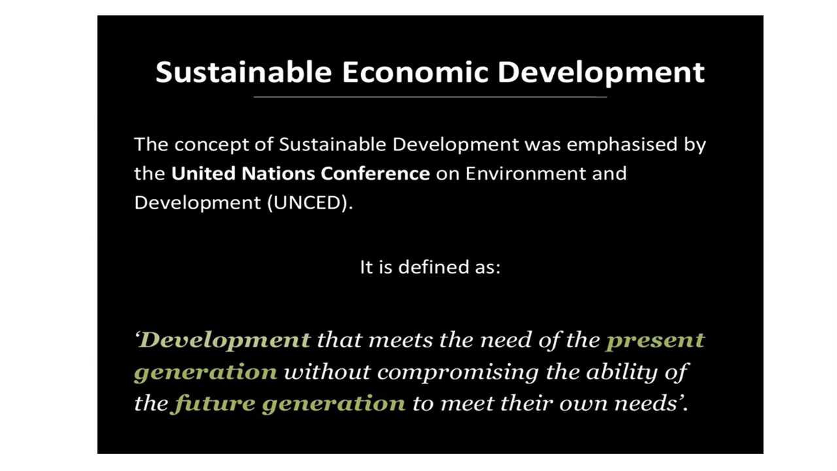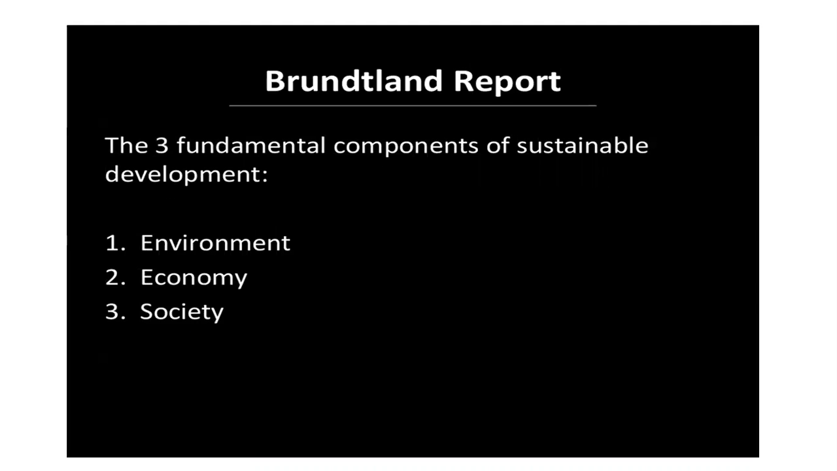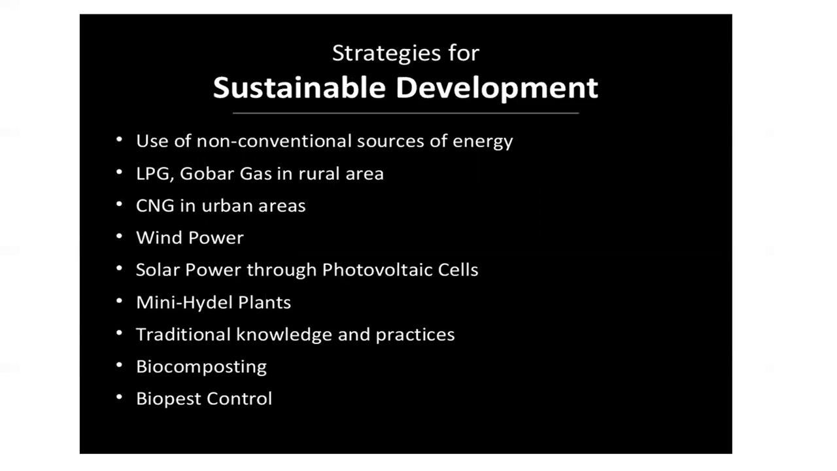Now we will discuss how to achieve sustainable development. You can say that economics, environment, economy and society are the main components of development, and we can do it like this.